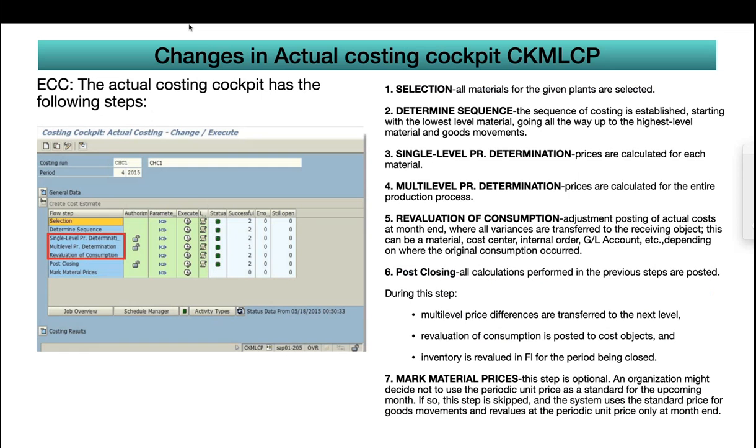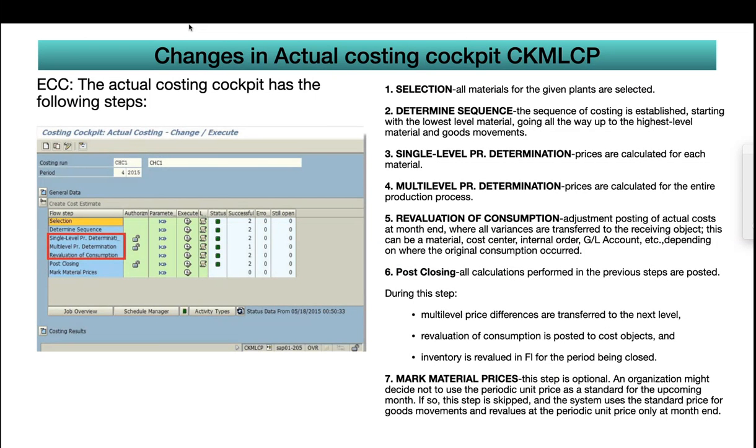This is another setting for people who are using actual costing. This is called the costing closing cockpit. If you see the left side, there are several steps. Normally it will be executed by business folks, and it will be very tough for them to fix and execute all these separately because it will take a lot of time.